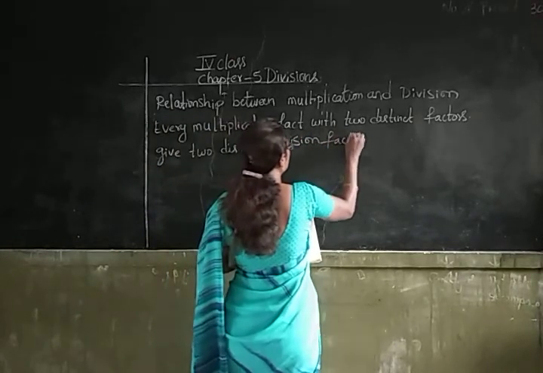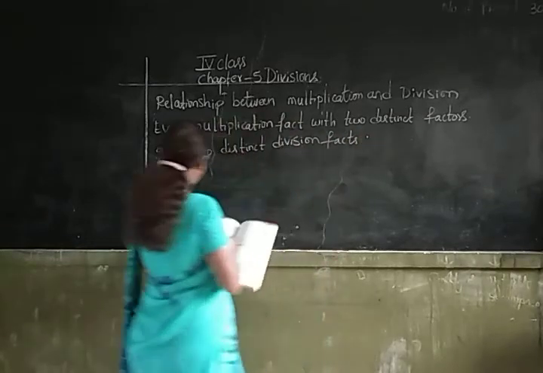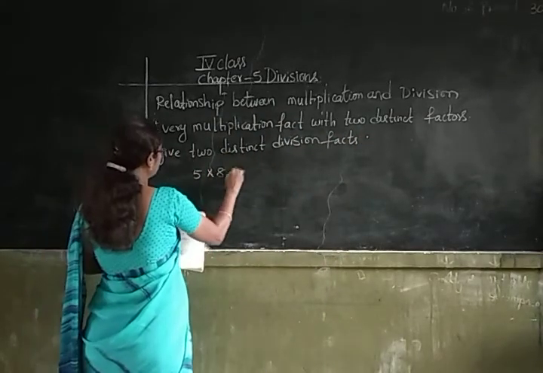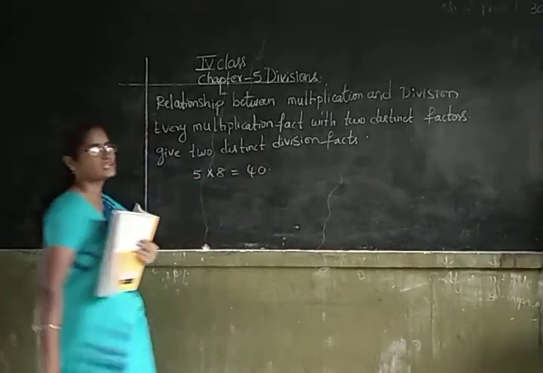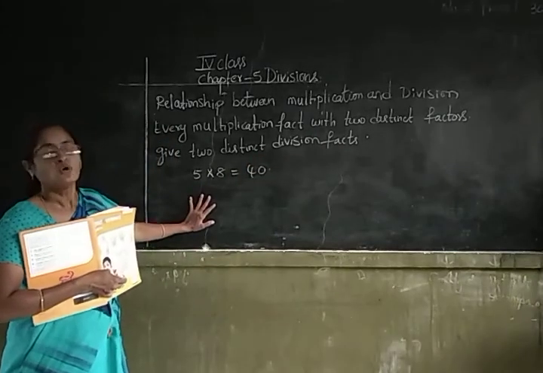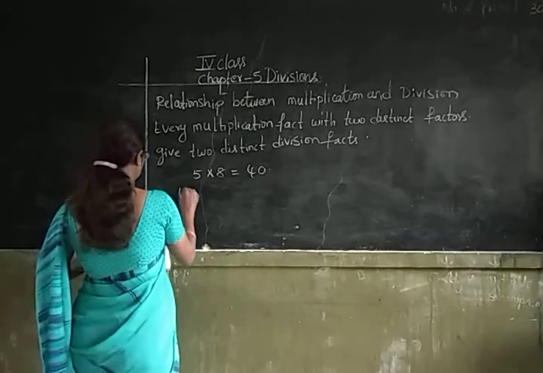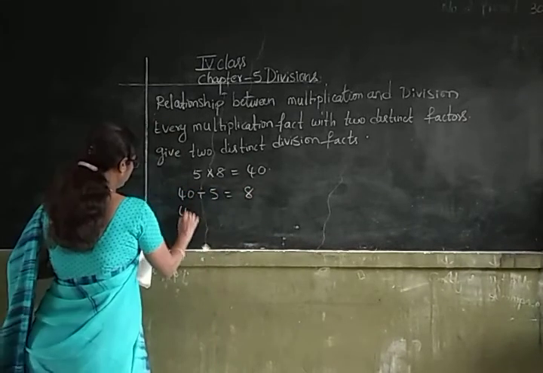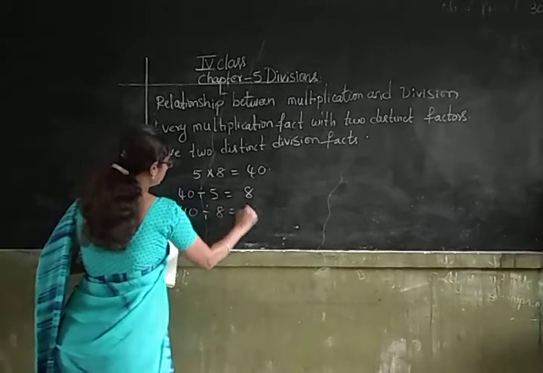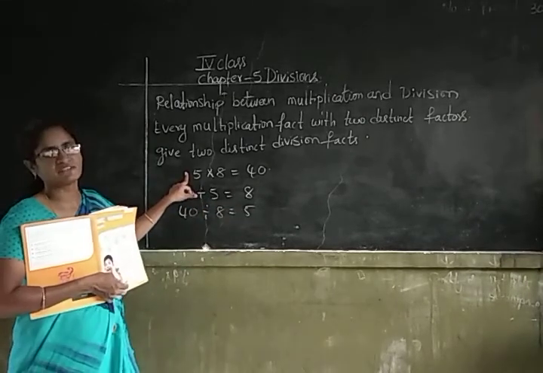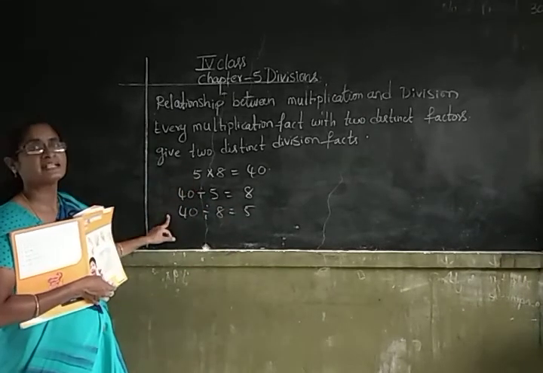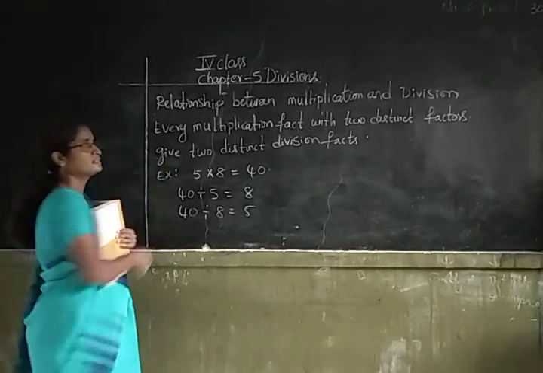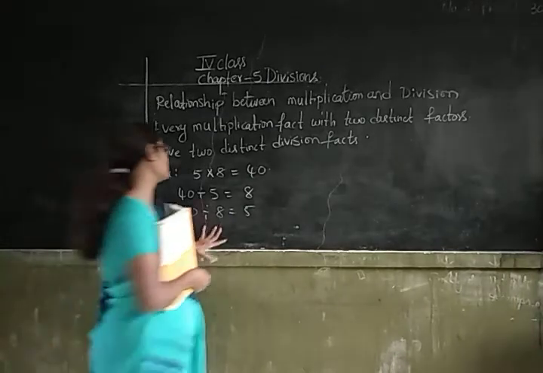For example, 5 into 8 is equal to 40. So for this multiplication fact, we have two division facts. That is 40 divided by 5 is equal to 8 and 40 divided by 8 is equal to 5. For every multiplication fact, we have two distinct division facts. Did you understand, children?